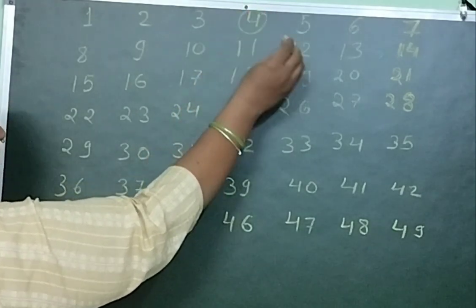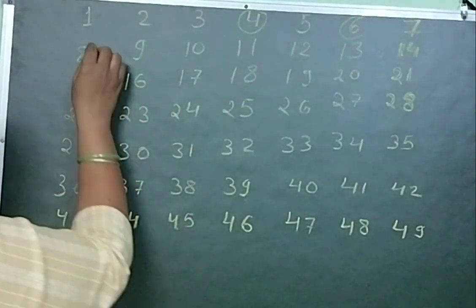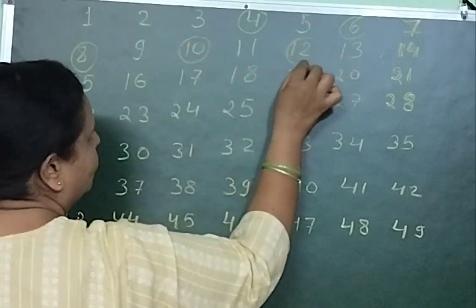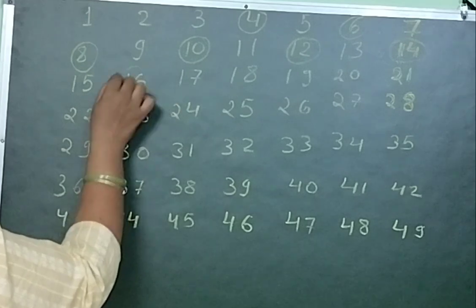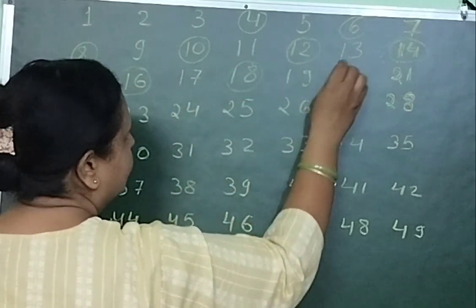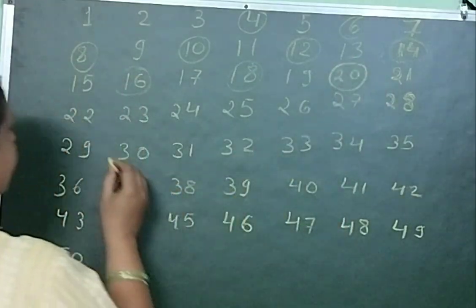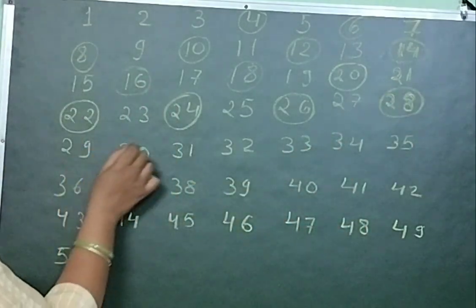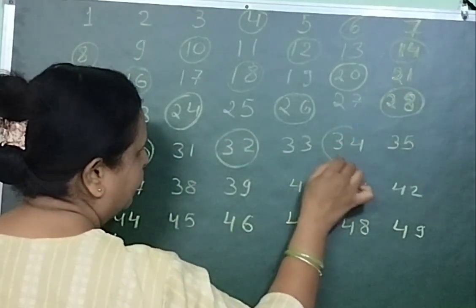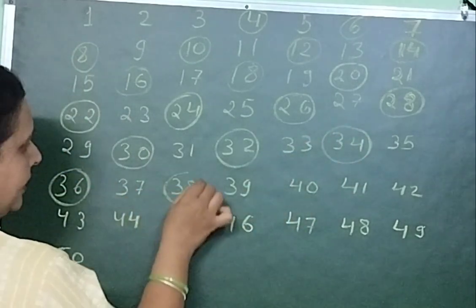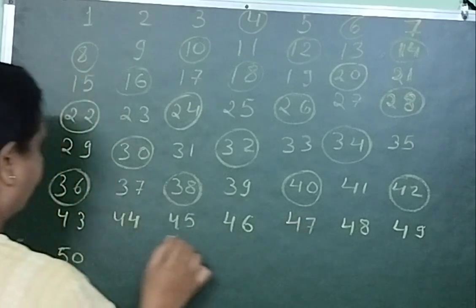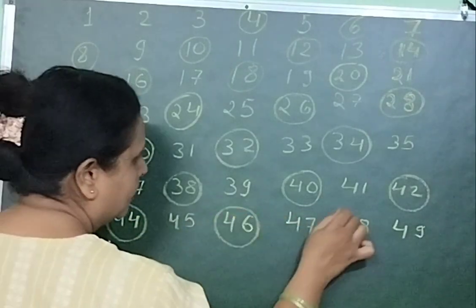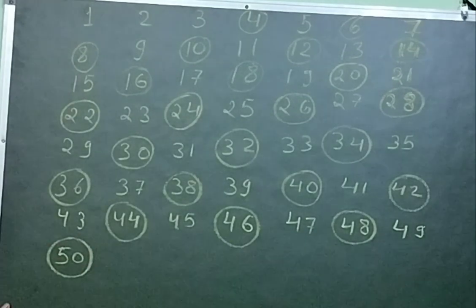What are they? 4, 6, 8, 10, 12, 14, 16, 18, 20, 22, 24, 26, 28, 30, 32, 34, 36, 38, 40, 42, 44, 46, 48 and 50. So all the numbers which are divisible by 2, or which come in 2's table, are circled now.